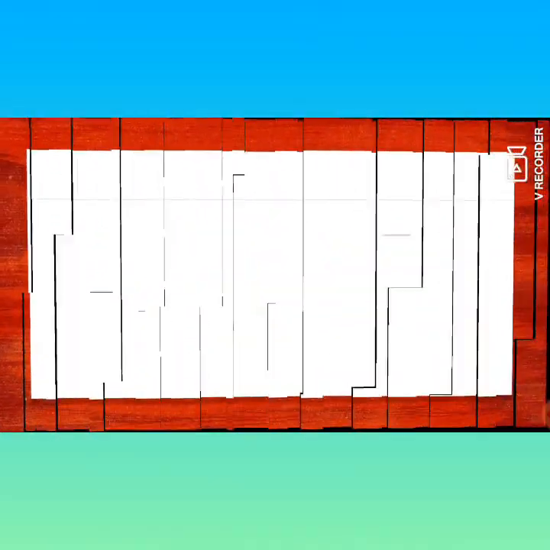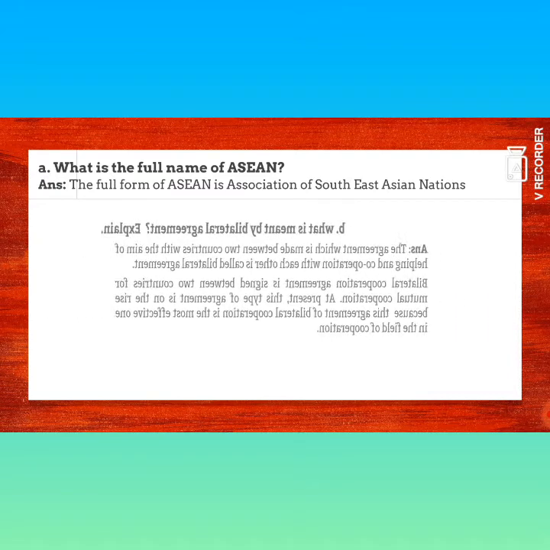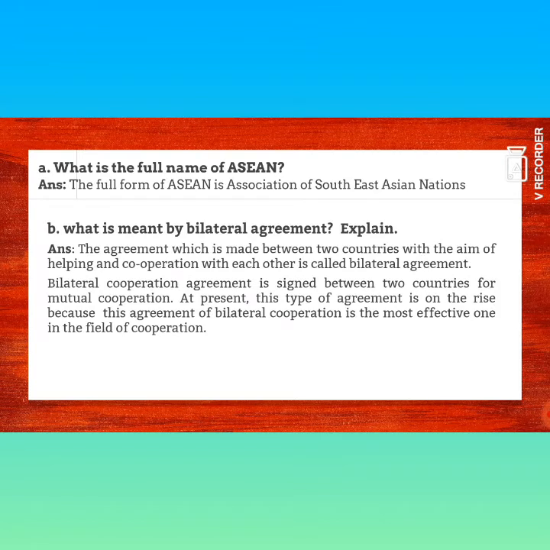Question number A, what is the full form or full name of ASEAN? You know, the full form of ASEAN is Association of Southeast Asian Nations. What is the full form? Association of Southeast Asian Nations. Question number B, what is meant by bilateral agreement?